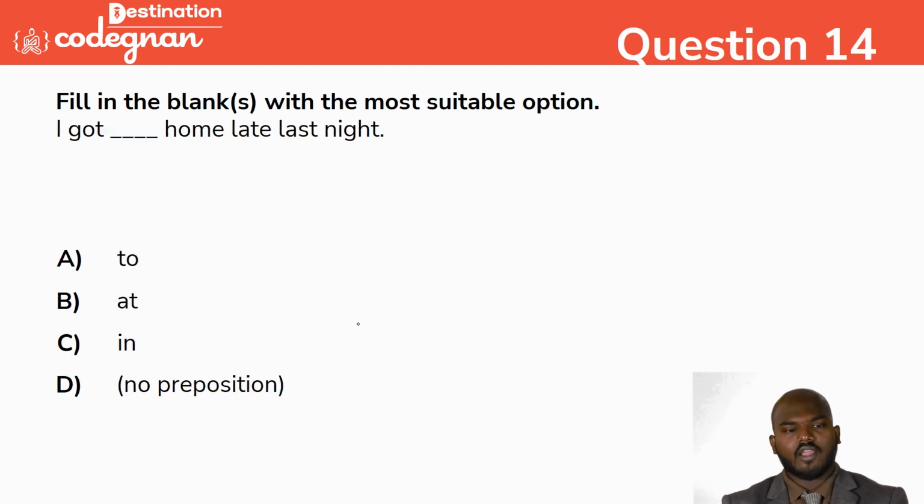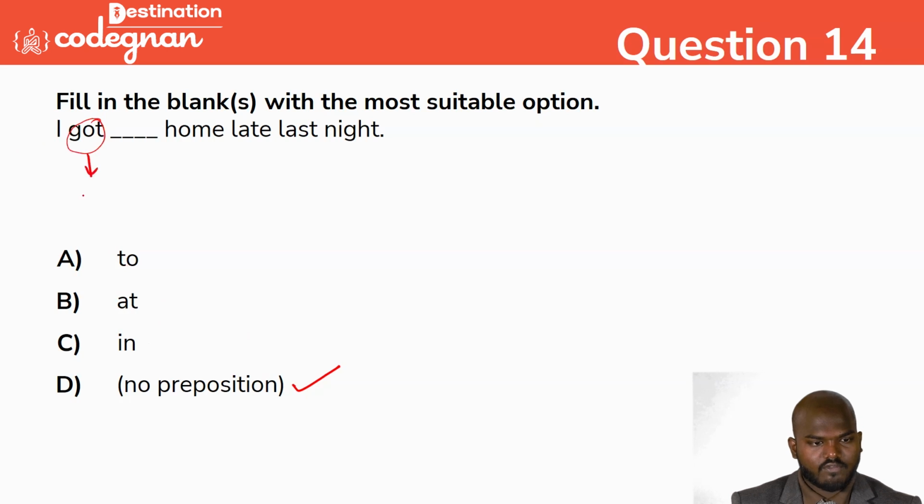Okay. So I got dash home late last time. I got dash home. So what is the answer we can call it as? So here we don't have any preposition. So option D is the very correct answer. Sir, why are you not using any preposition? We don't need it. You see this one, the verb "got" has motion.